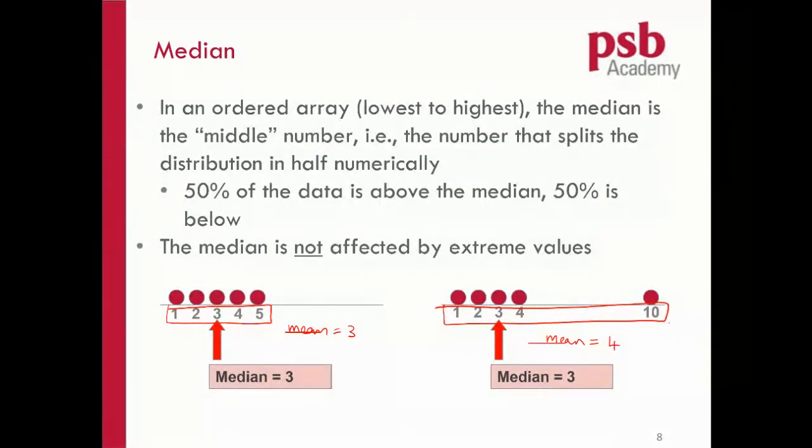So you see that if you have a big value, the mean becomes bigger, but the median stays. So the median is very stable. It will not be affected by extreme values, that means big values or small values in the data set. The median can also be explained as the number right in the middle. If something is right in the middle, that means half of the data will be below it, and half of the data will be above it.